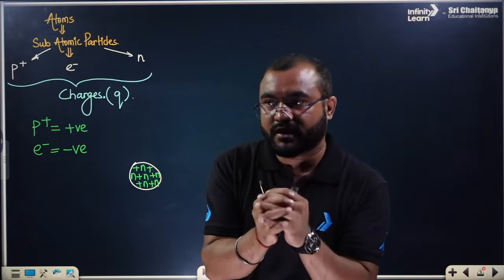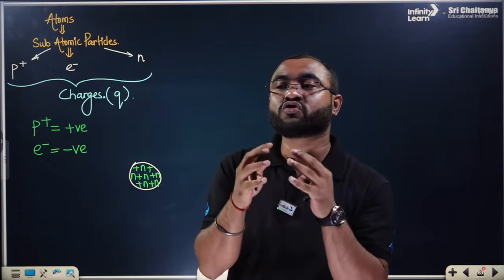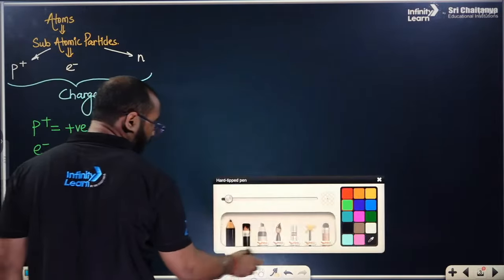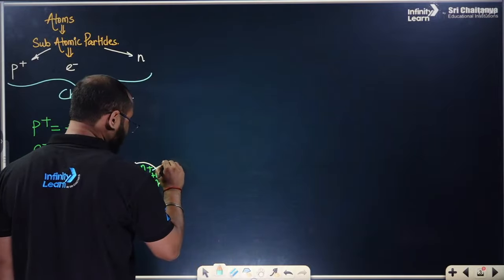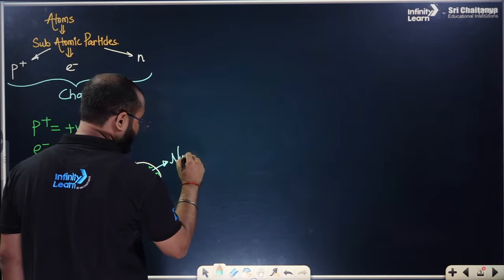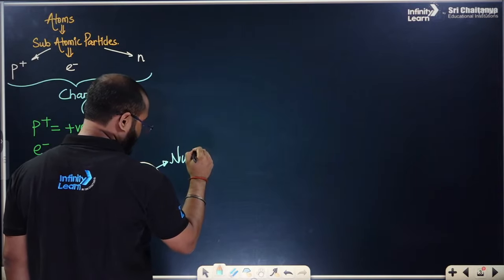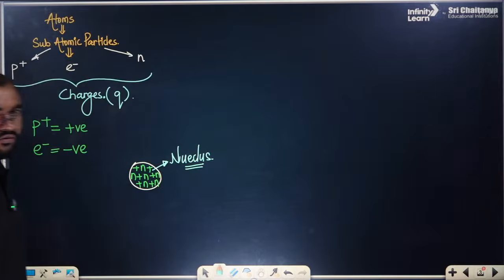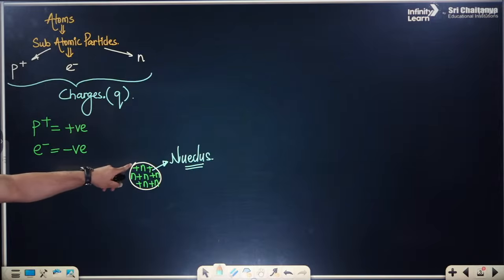They are completely fixed. How are they fixed? They are fixed with the strong nuclear force. This particular centerpiece of the atom is called the nucleus, everyone. Simple, right? So this is neutron, this is positive, this is neutron.